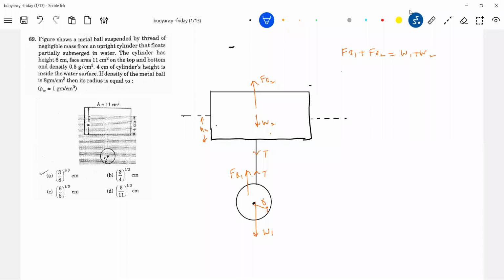What is the buoyant force? This will be of liquid rho L. Okay, this will be rho 1, the density of the cylinder, let this be rho 2. Density of liquid times 4 by 3 pi r cube g, plus density of liquid, area of cross section we know, volume immersed H2 g. The height of the cylinder is given as capital H. W1 will be density of the ball rho 1 times 4 by 3 pi r cube g plus density of cylinder A H g. Solving for r will get the required answer.